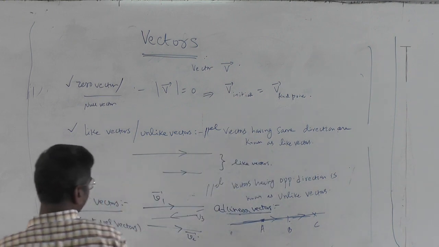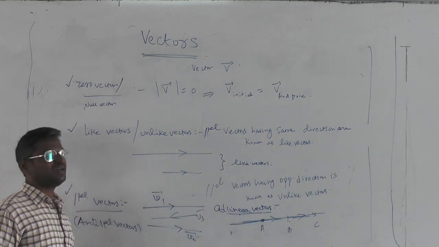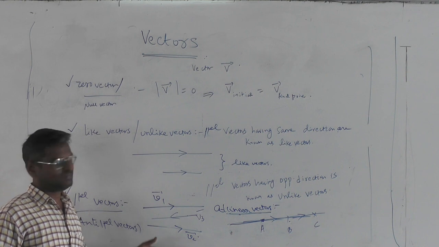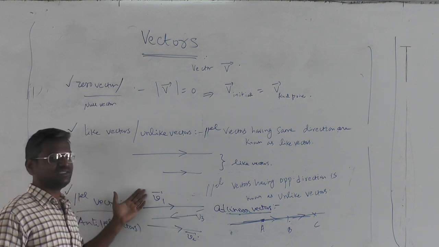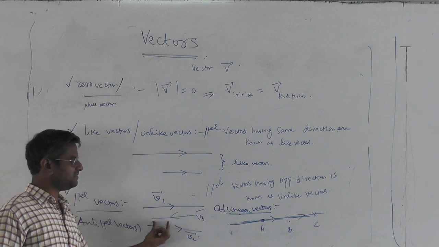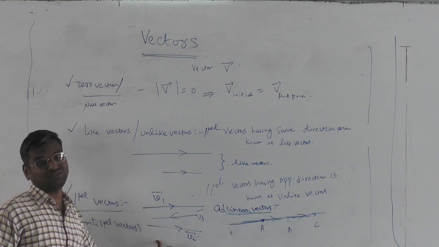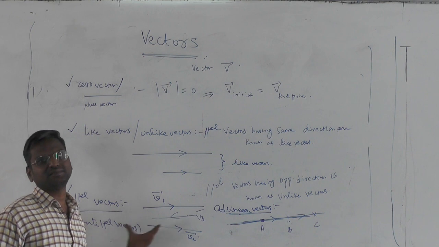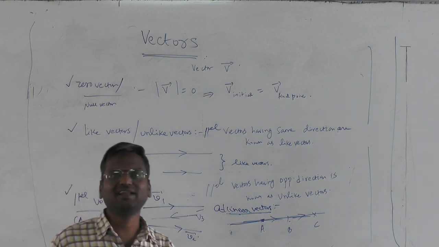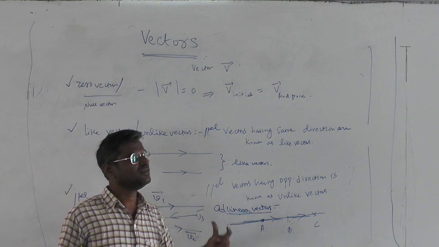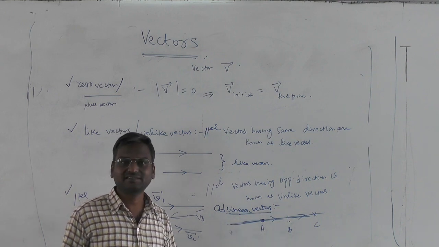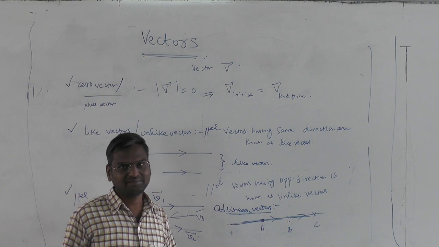If you look at them, these lines of support are basically parallel to each other. This is a line, part of which V1 is there. This is a line, part of which V3 is there. This is a line, part of which V2 is there. Parallel vectors have parallel lines of support. Some people will ask, collinear vectors, can you also call them parallel vectors? There is nothing wrong in that.